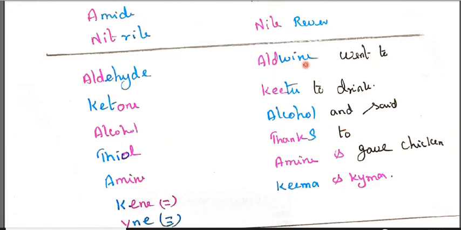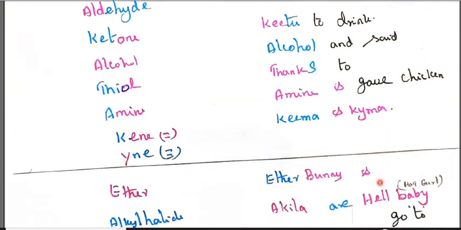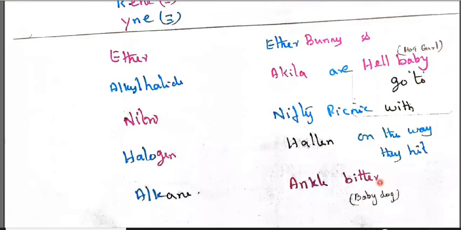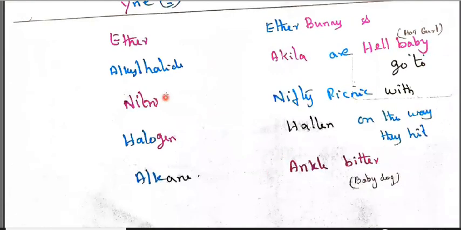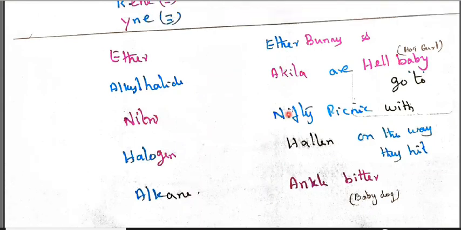So Aldwin went to Keto to drink alcohol and said thanks to amine and gave Chicken, Keema and Kyma.